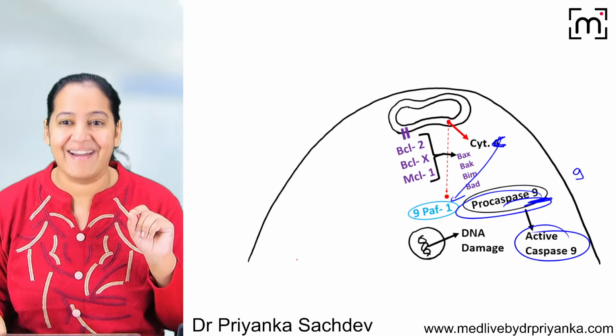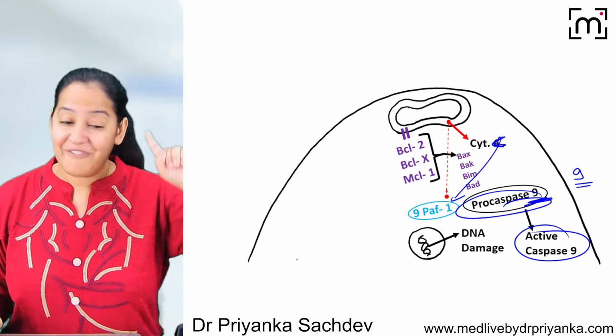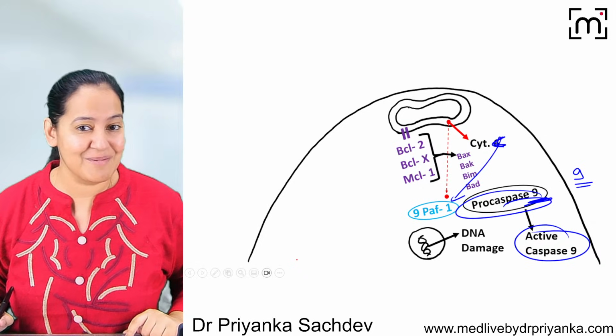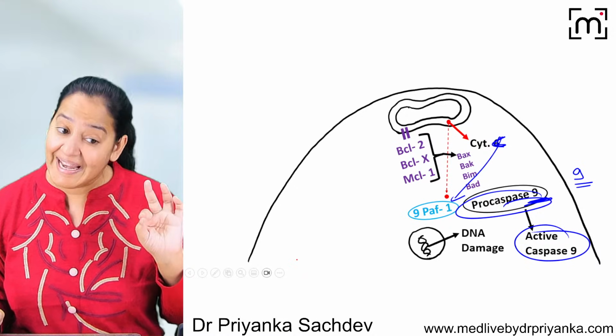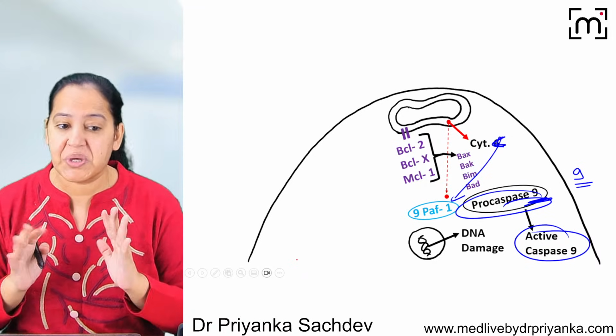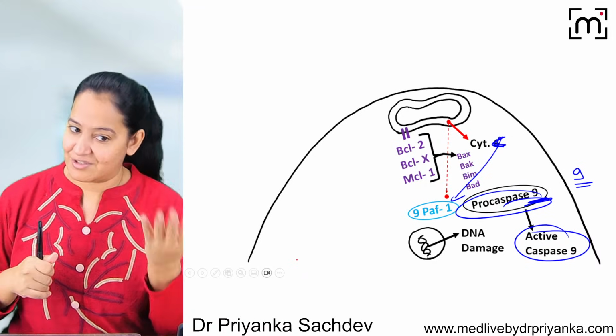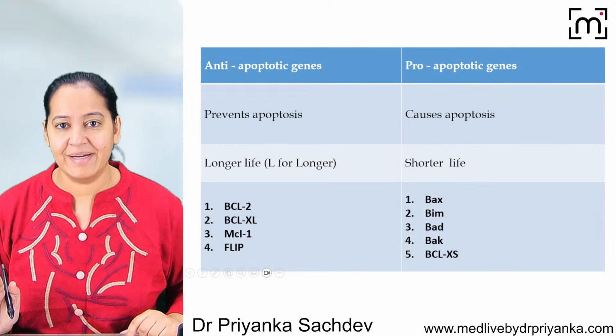So caspase 9 is the first caspase which gets activated in the intrinsic pathway. What were the 2 caspases activated in the extrinsic pathway? In the extrinsic pathway, the first 2 caspases which get activated are caspase 8 and 10. And here the first caspase which gets activated is caspase 9. You get questions on that. Learn the first caspase in the extrinsic and intrinsic pathways, and learn the mechanism in detail. Got my point? Say yes.